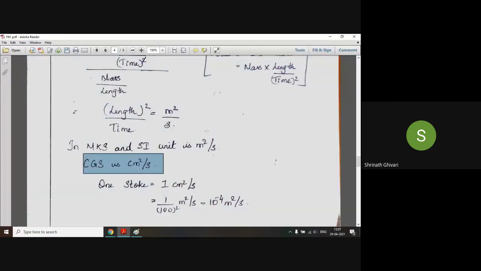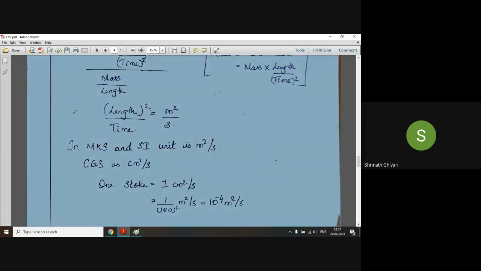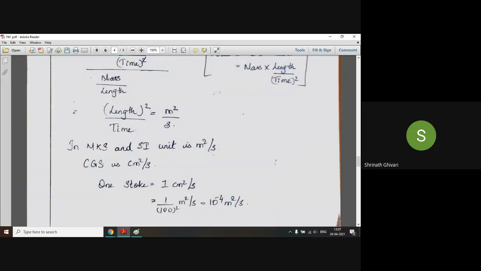Why? Because there is a meter. MKS has meter, kilogram and second, and SI also uses MKS. So here we have meter square per second, but in CGS it is centimeter, gram and second. Therefore, instead of meter, it will be centimeter square per second, because second will be same everywhere.